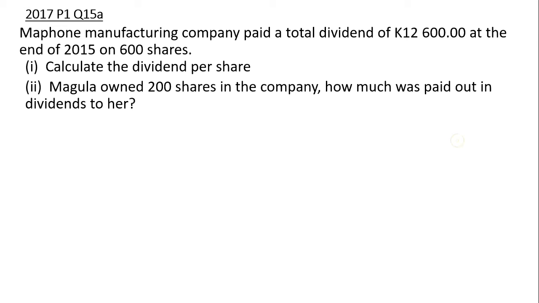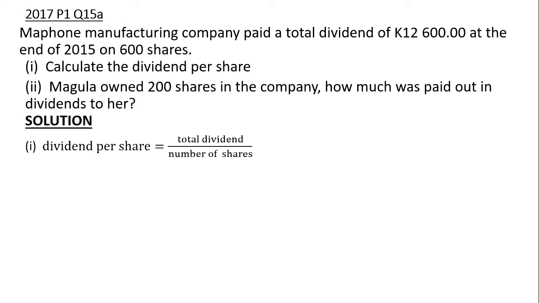So we are going to say dividend per share is equal to total dividend over number of shares. Total dividend is 12,600. Number of shares, we have 600. 12,600 divided by 600 is going to give us 21 kwacha. So dividend per share was 21 kwacha.